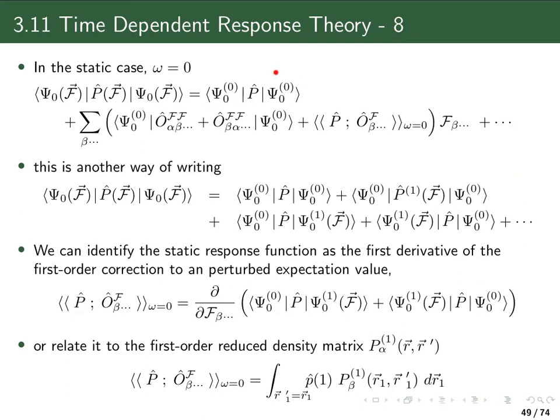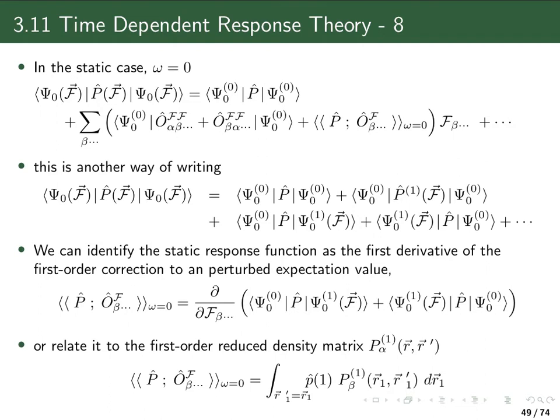And if you compare, of course, here we have the unperturbed expectation value. Here we had the expectation value of the first order correction to this perturbation dependent operator, which is just this one, multiplied with f. And then our linear response function multiplied with the corresponding component of the field corresponds to these two terms, where we had the expectation value of the operator with the zeroth order wave function and the first order correction. And this, of course, is just the time-independent static version of the expansion with which we started this chapter.